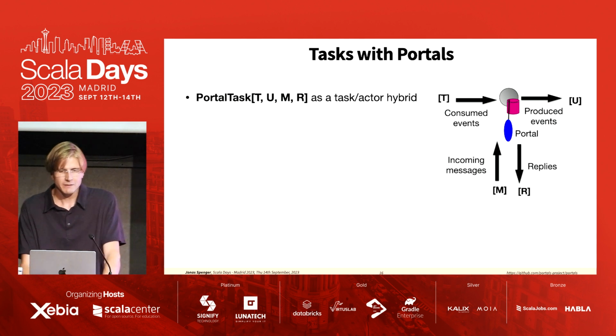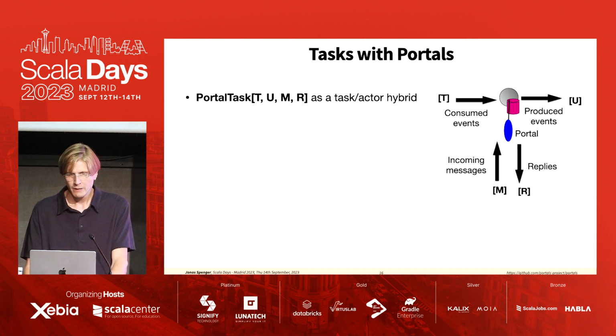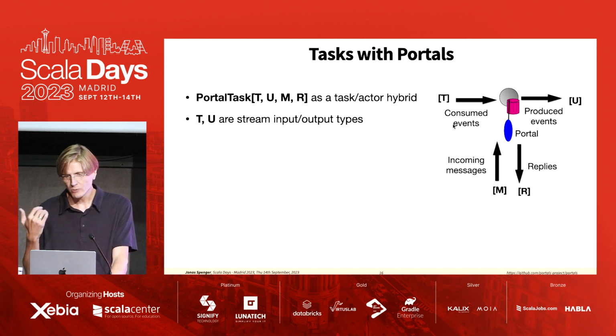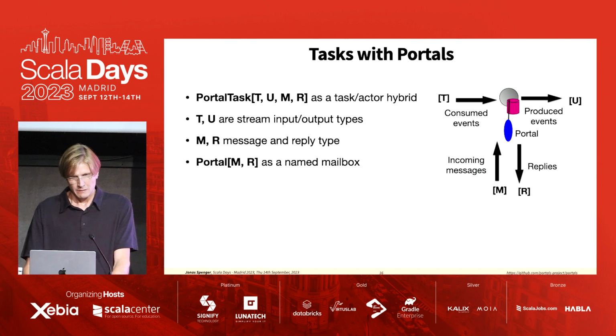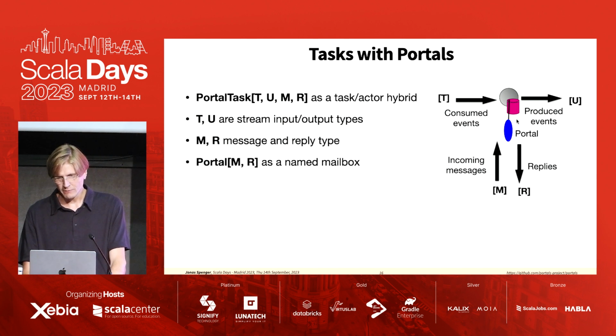A task with a portal looks like the following. Here I'm showing a portal task, and it's a task and actor hybrid. It has the types T, U, M, R. T and U stand for the input and output types of the stream, and M and R are the incoming message type and the reply type. Then we also have this blue circle in this figure, which is a portal. And a portal, you can think of as a named mailbox, very much like an actor mailbox.